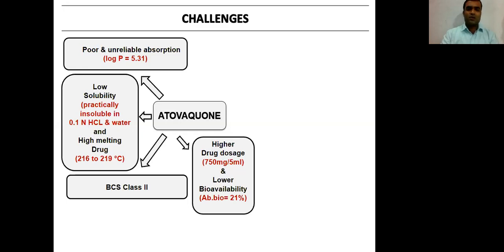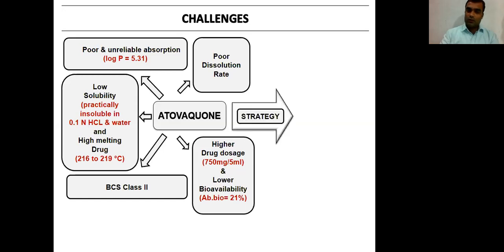All these factors or challenges are responsible for low or poor dissolution rate. So our aim was to develop nanoparticles of atovaquone which can give us better dissolution and better bioavailability.